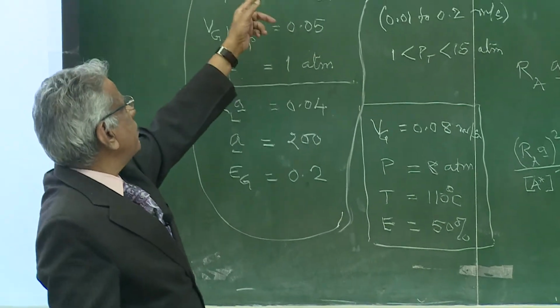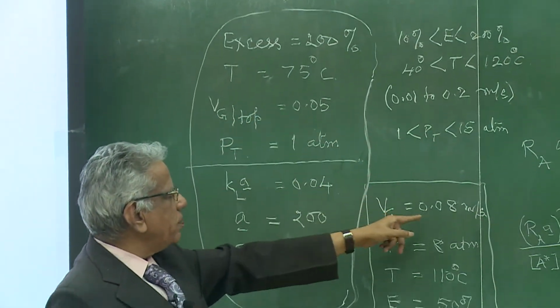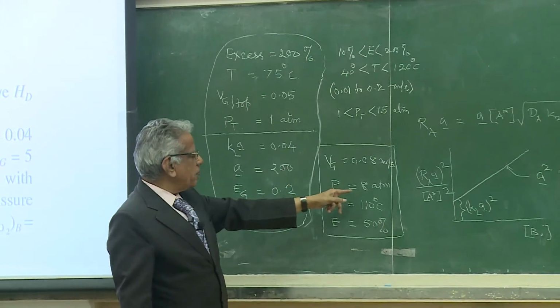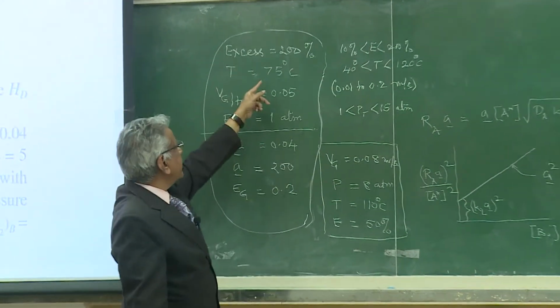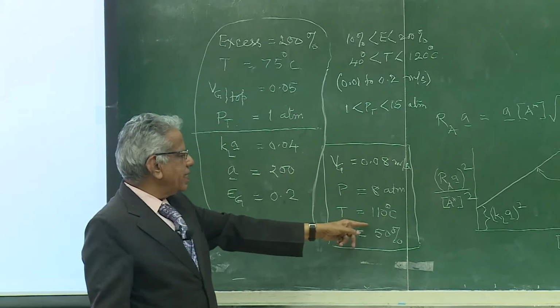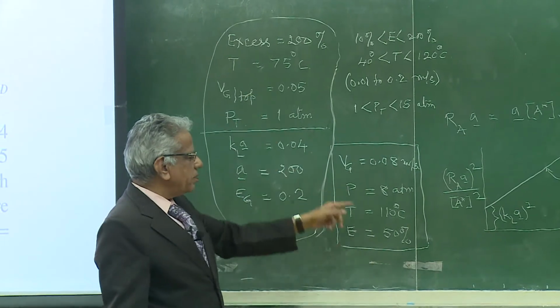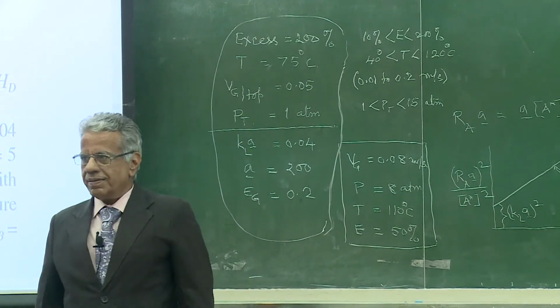We had started with 0.5, but the optimum answer is 0.8. We had started with 1 atmosphere, the optimum answer is 8 atmospheres. We started with 75 degrees, the answer is 110 degrees. Percentage excess, instead of 200%, it is 50%.